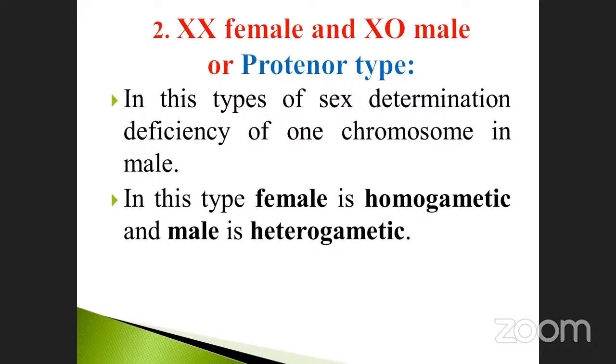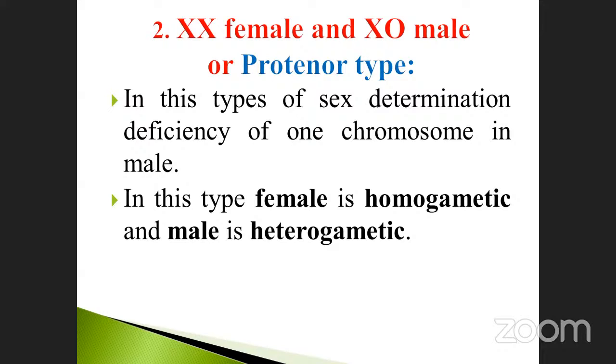Note it down, my dear students. First we studied XX female and XY male. In the second, you have to shuffle: XY and X is female, but in this category, XX is female and XO is male. This type is called Protenor type. They may ask which chromosome type contains XX female and XO male.